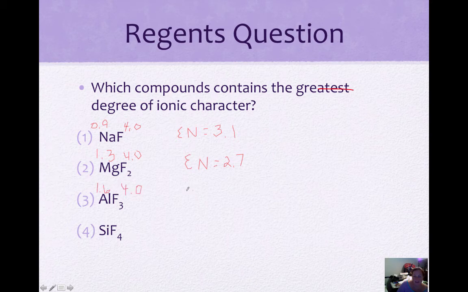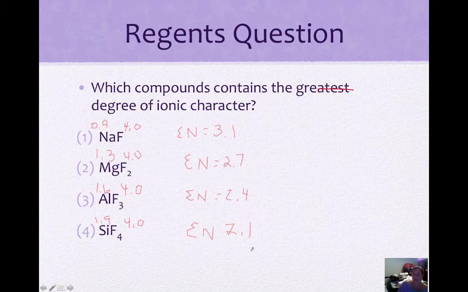Our difference here is 2.4. Silicon, electronegativity is 1.9. Fluorine is 4.0. Our electronegativity difference is 2.1. So you can see all of these have ionic bonds, so they're all greater than 1.7,